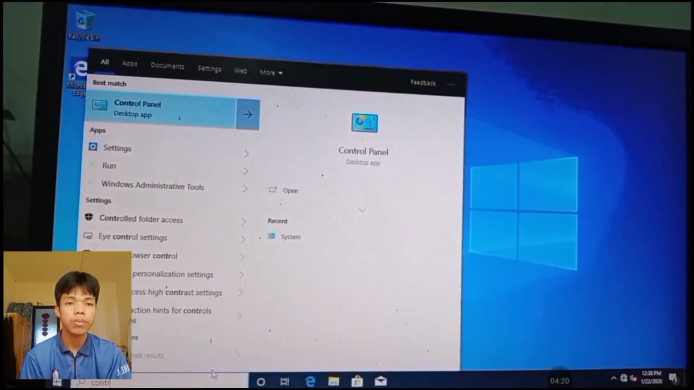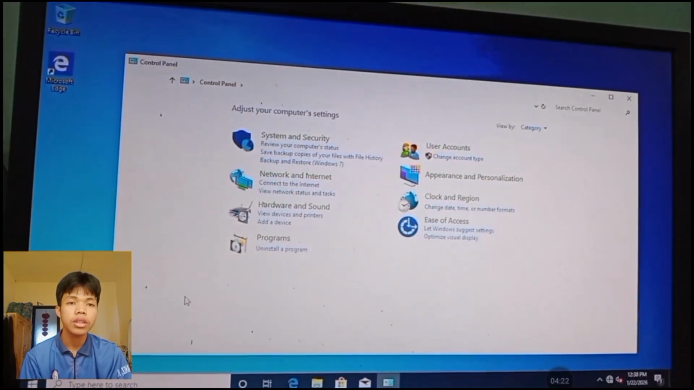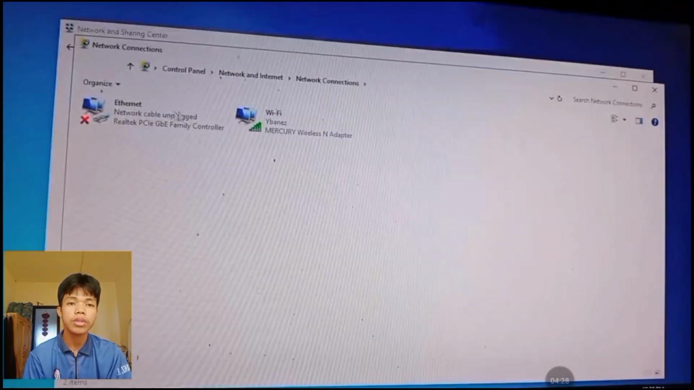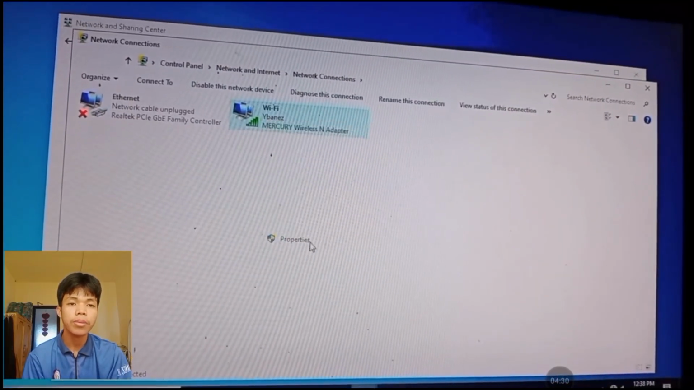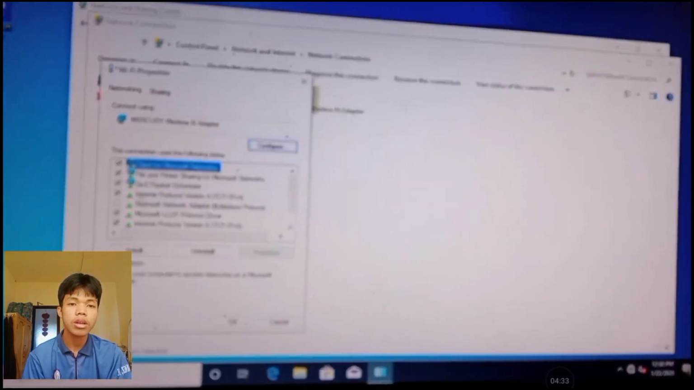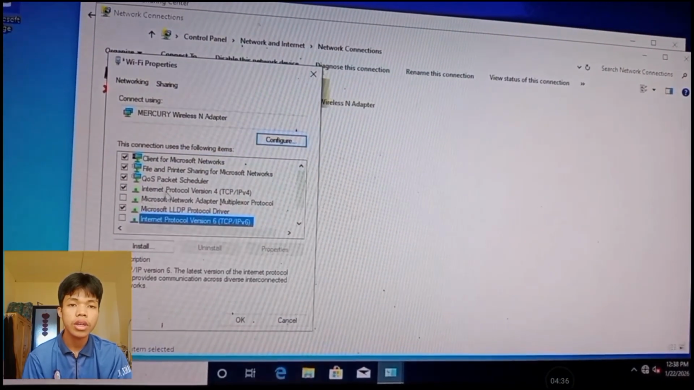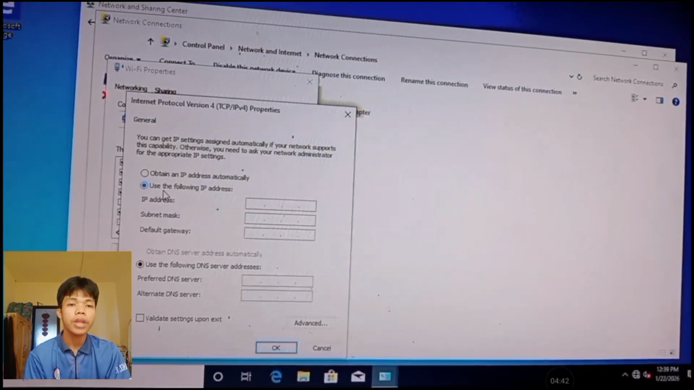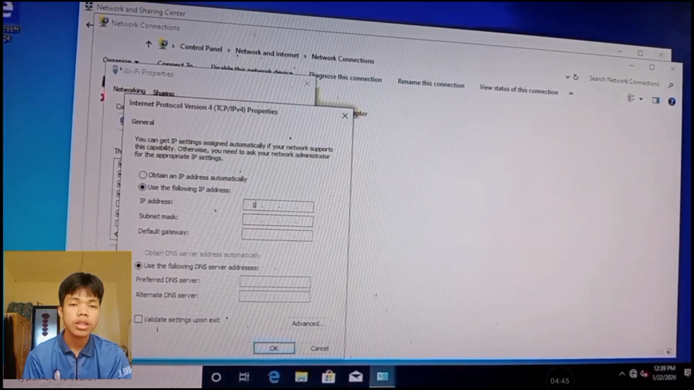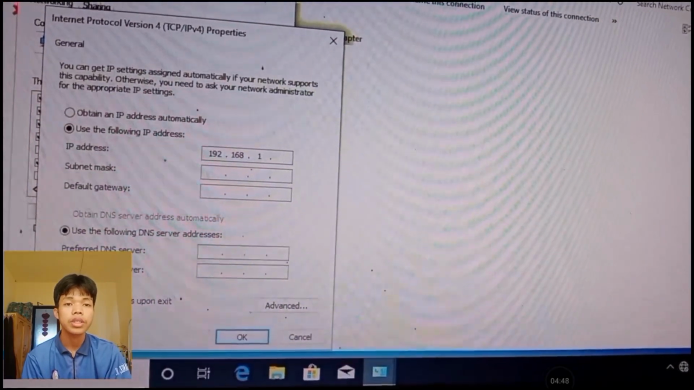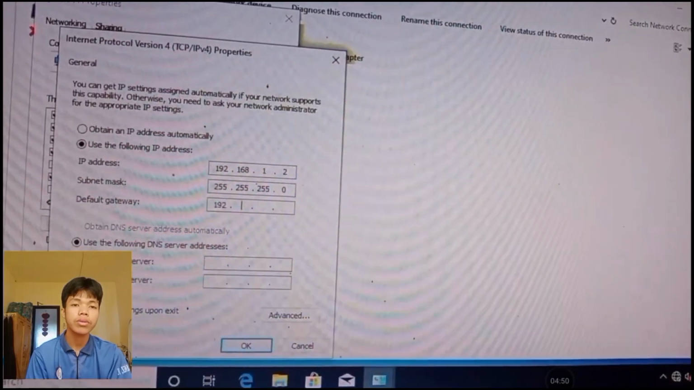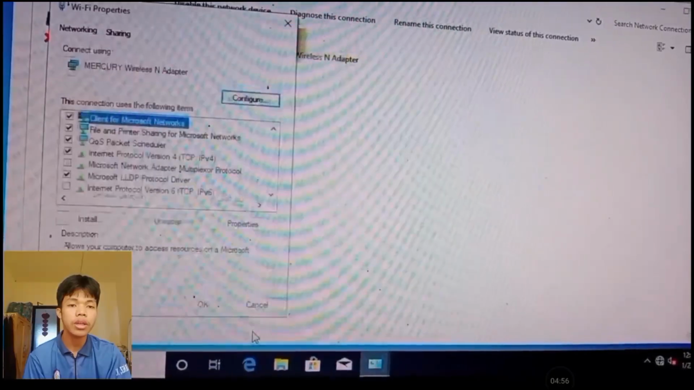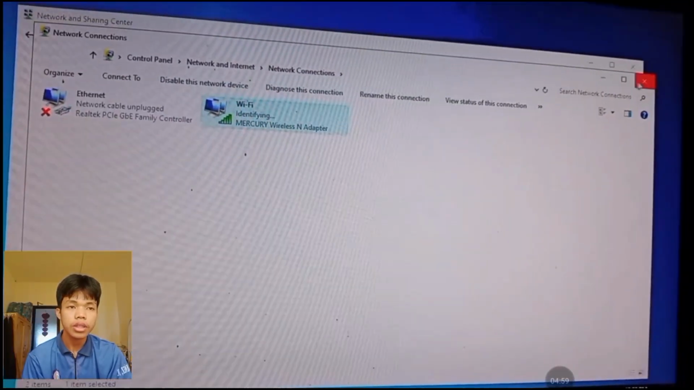We need to go to the control panel, click enter, and network and internet and network and sharing center, change adapter settings, and right click the Wi-Fi, click properties, and check the IPv6 also, same as the server. Click the IPv4 and properties, then type 192.168.1.2 and the subnet mask is 255.255.255.0 and the default gateway is 192.168.1.1, then OK, then OK.